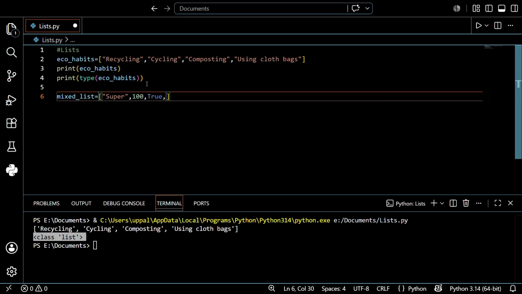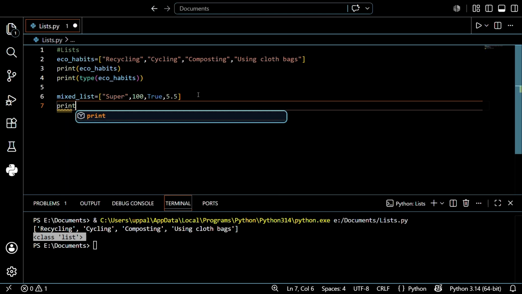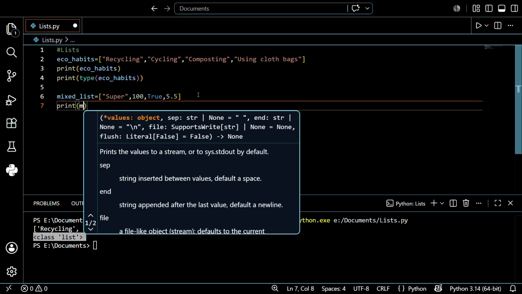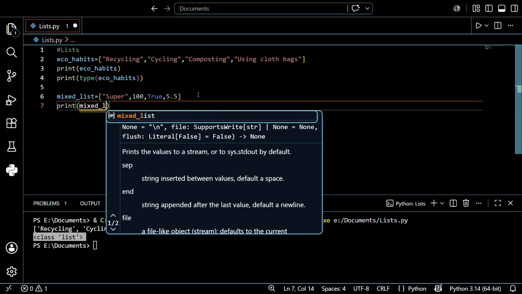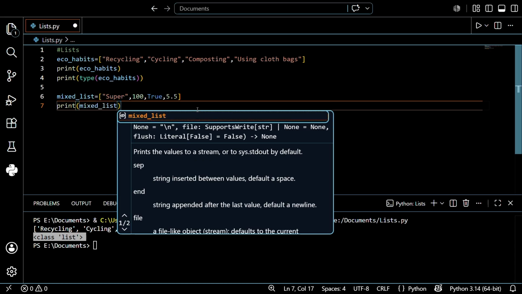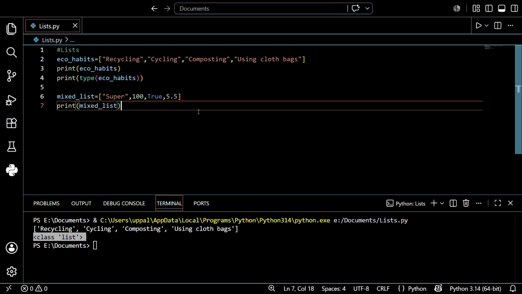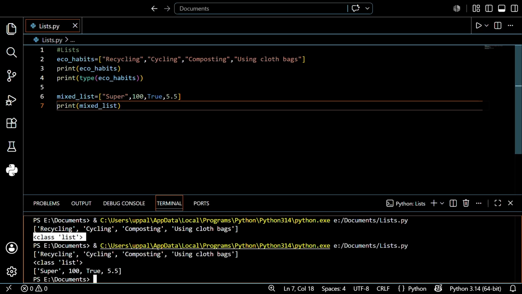After that I want to show the float value, just covering all the data types we learned about, and I just want to print this. So print of mixed list, okay. After that I say this first and run this. What will happen, see, it printed the mixed data in the perfect way without any errors. That's why we say we can print a variable containing multiple data types. So that is the power of list.